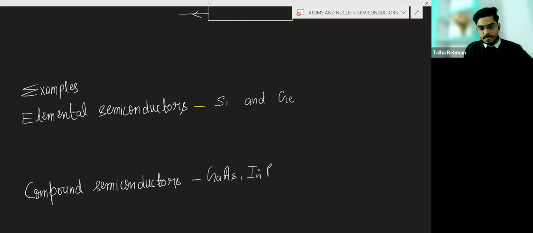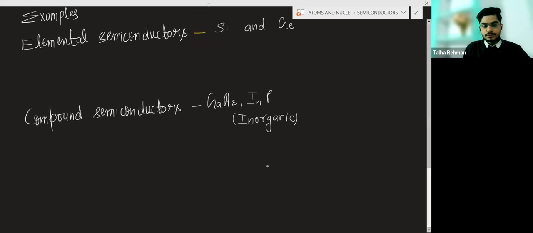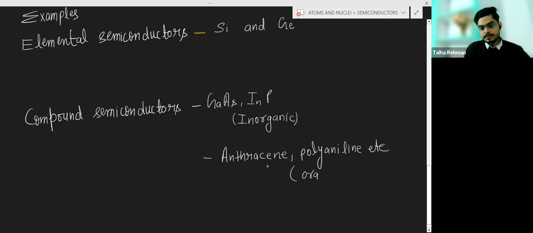So these are inorganic. We have anthracene, polyaniline, etc. These are organic.